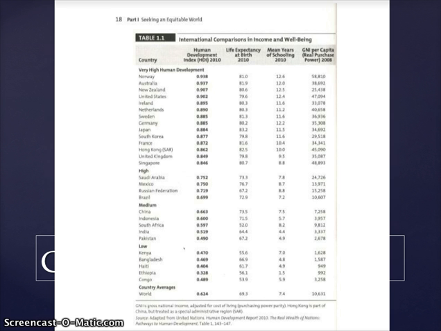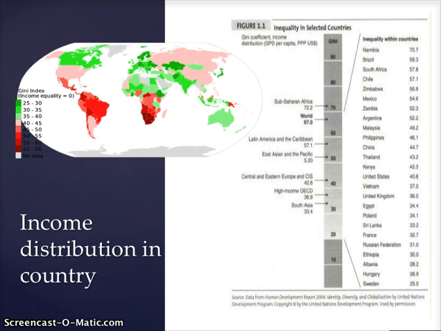Indeed, within countries, there can be a fair amount of inequality as well. This is measured by the Gini coefficient, which looks at income distribution in a country. The highest relative inequality score would be 100 on the Gini score, and the best you can get is closer to 0.